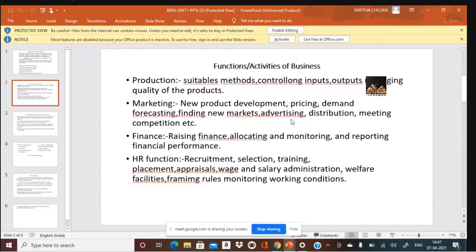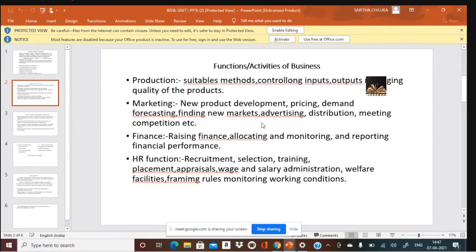Then marketing. How is a new product, a better product, manufactured? What is the pricing strategy? How is demand forecasting done? How is promotion and marketing done? How is advertising done, and distribution? How to meet the competition? How to meet the demand with supply? All such is what marketing does. Now coming to finance: how is finance raised in the company? How do you monitor it? How do you report the financial performance? That is the finance function.